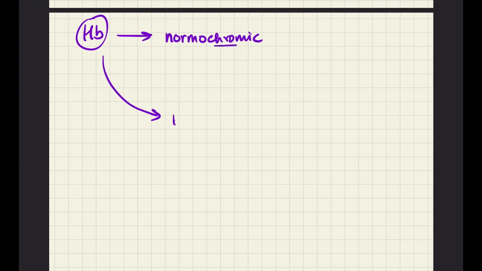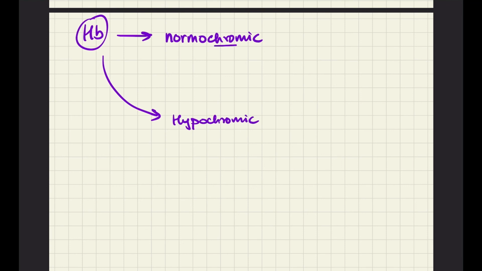Okay, so let's see another view to classify anemia, and this is solely based on the amount of hemoglobin in an RBC. If there's more hemoglobin, it would be stained very darkly, but if there's less hemoglobin, it would be a very light stain. So if the amount of hemoglobin is normal, it's called normochromic anemia. Chromic refers to color. If there is less hemoglobin, it's called hypochromic anemia.